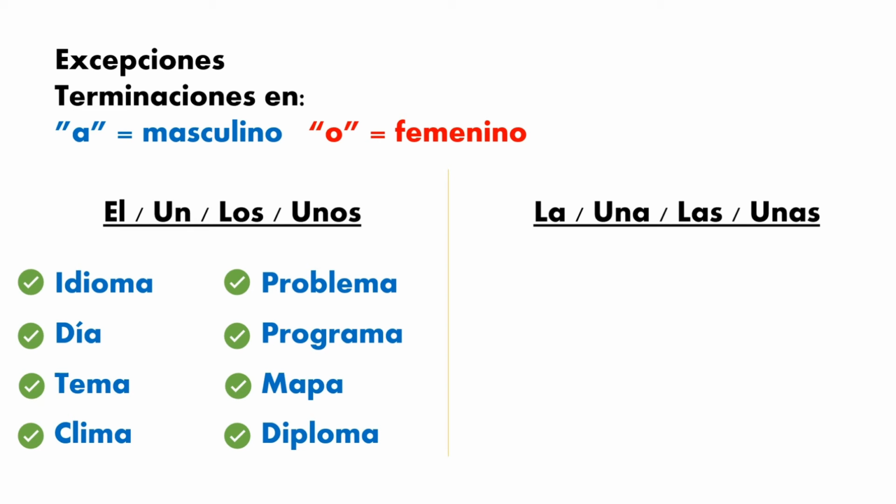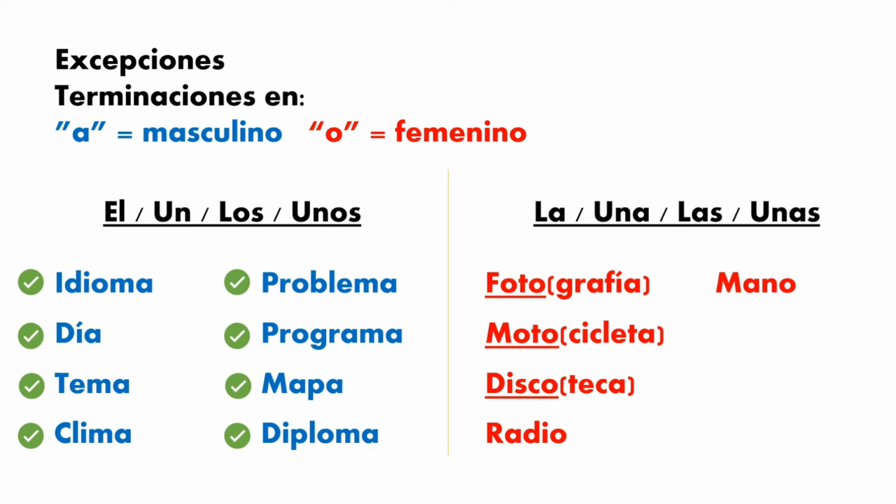Okay? Perfect. So now let's continue with the feminine words. If you notice, in this case, we have some words that end with O. For example, the first one, fotografía, motocicleta, and discoteca end with an A. But you will probably hear people say, for fotografía, only foto. It's the short way for fotografía. Also moto for motocicleta, and disco for discoteca. As you know, the full word ends with an A, like a feminine word, but if you only say foto, this one ends with an O, even though it is a feminine word, okay?